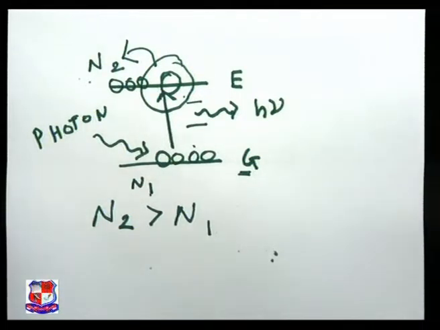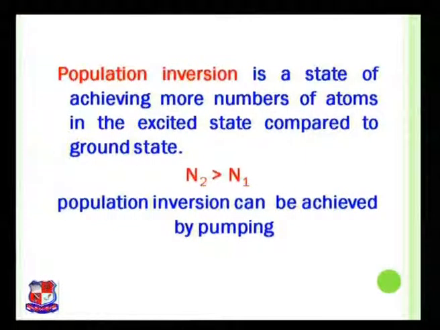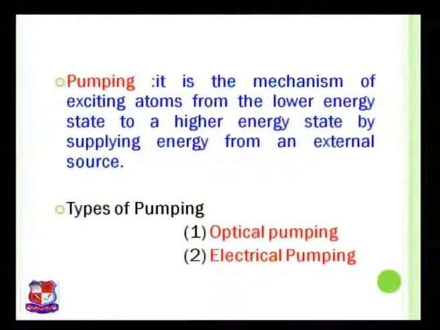So, let us move towards the slide. Pumping. It is the mechanism of exciting atoms from the lower energy state to higher energy state. By supplying energy from an external source, you can achieve population inversion. What will happen?